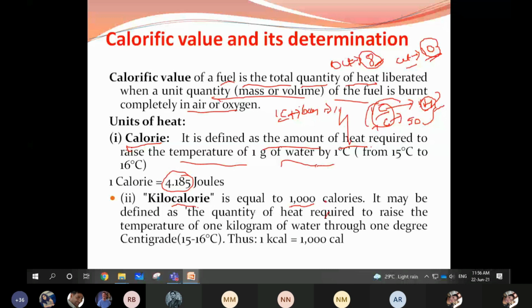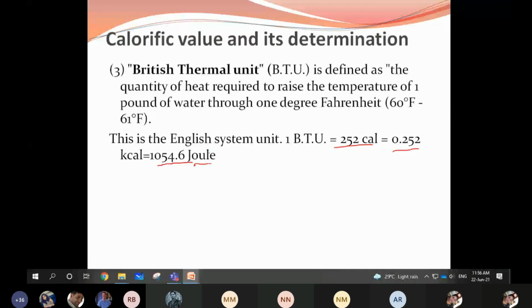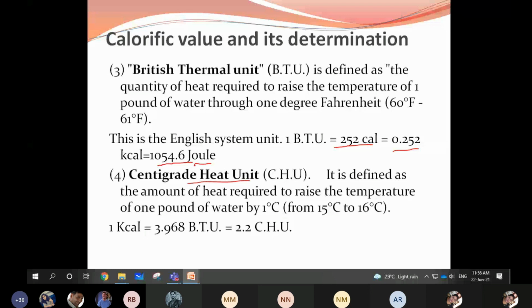And in case of centigrade heat unit, it is defined as the amount of heat required to raise the temperature of 1 pound of water by 1 degree Celsius. 1 kilocalorie is equal to 3.968 British thermal unit, which is equal to 2.2 CHU.